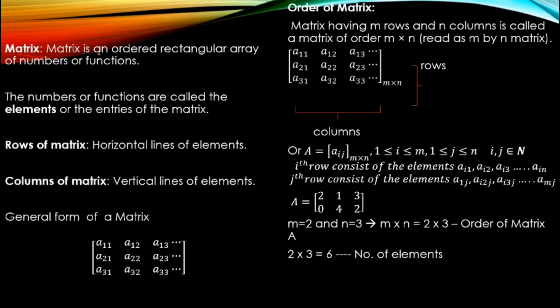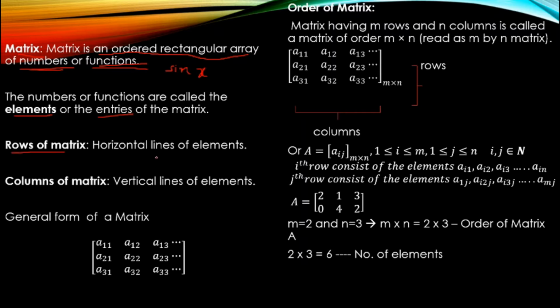What is a matrix? A matrix is an ordered rectangular array. We have seen that it is in the form of a rectangular array of numbers or functions. Either your elements are numbers or functions, like sin x, cos x, or it can be variables also. It can be x, y, 3x plus y. So your definition says numbers or functions. The numbers or functions are called the elements, or entries, of the matrix.